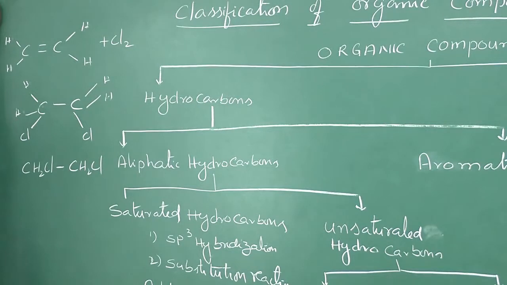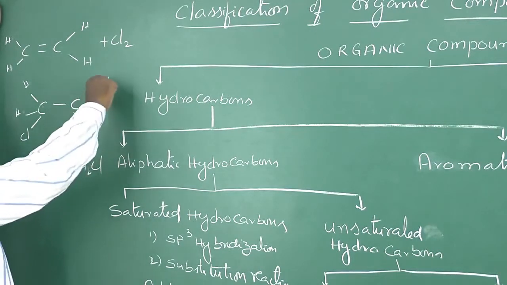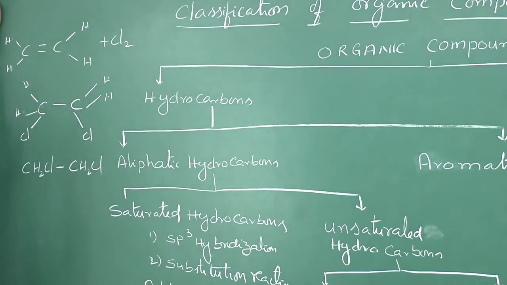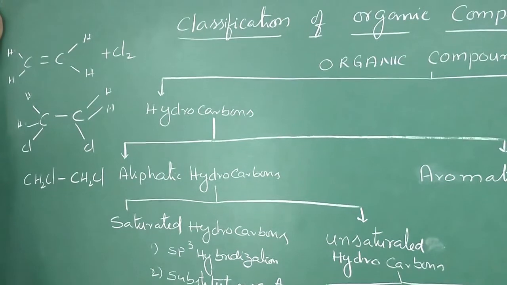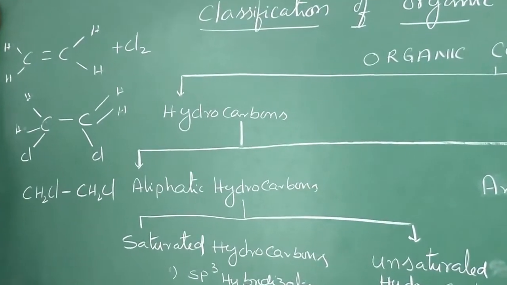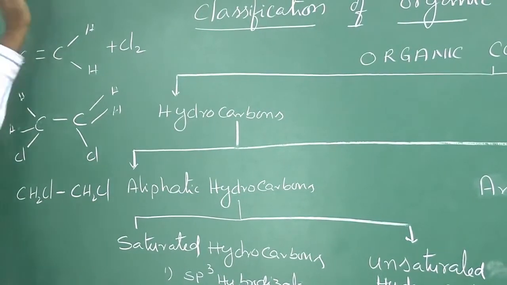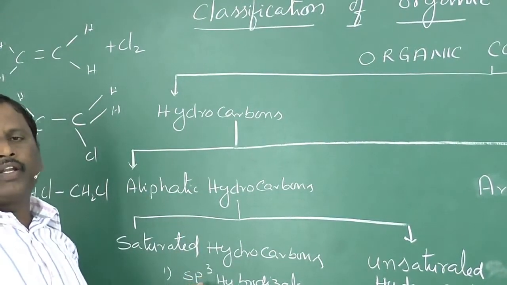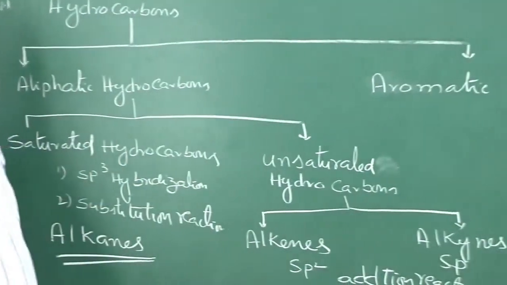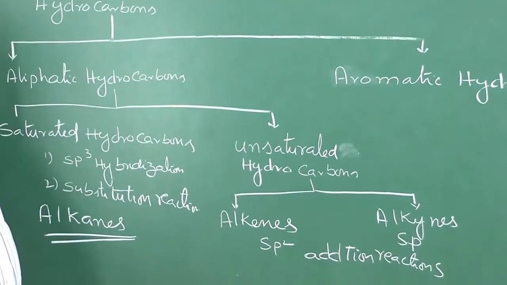1,2-dichloroethane is formed. So here, not a single atom that was present in ethylene was replaced. Simply, the pi bond between the two carbon atoms was broken, and in place of that pi bond, two sigma bonds with two chlorine atoms are formed. This type of reaction is said to be an addition reaction. So, saturated hydrocarbons will take part in substitution reactions, and unsaturated hydrocarbons will take part in addition reactions.